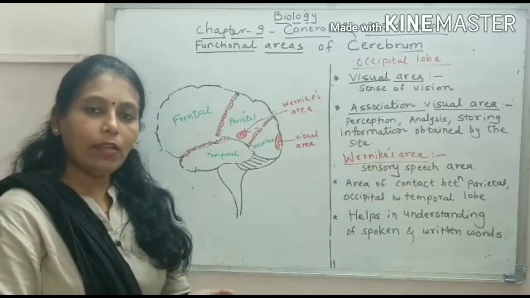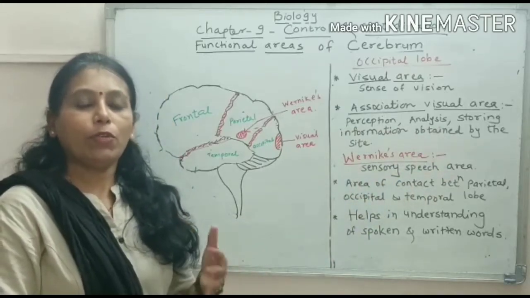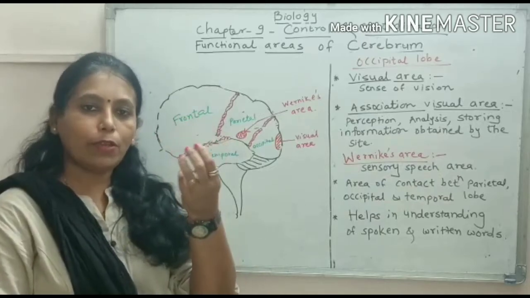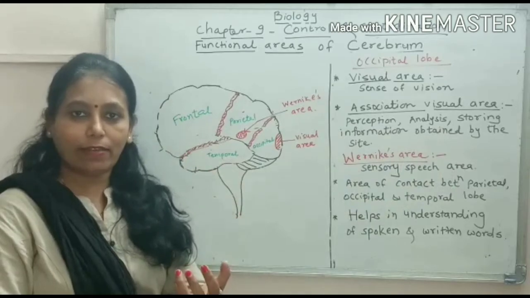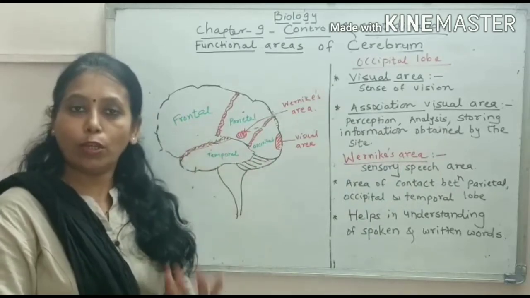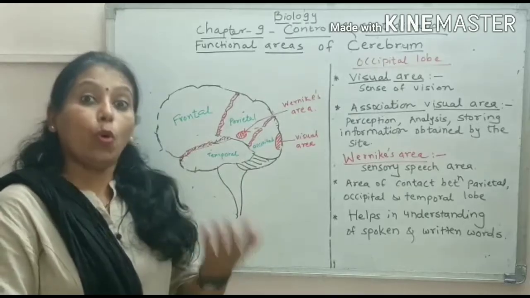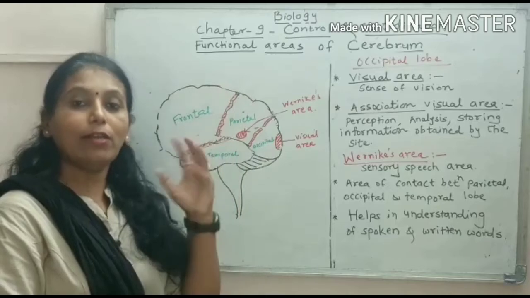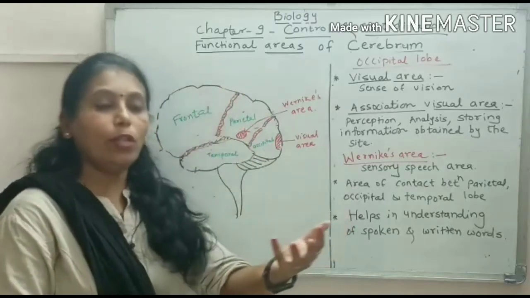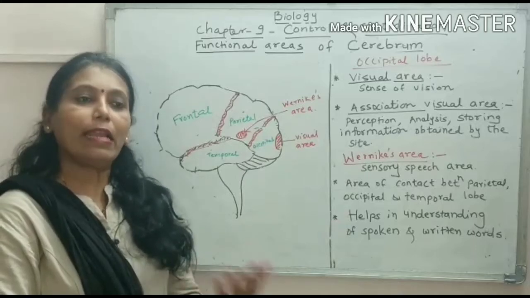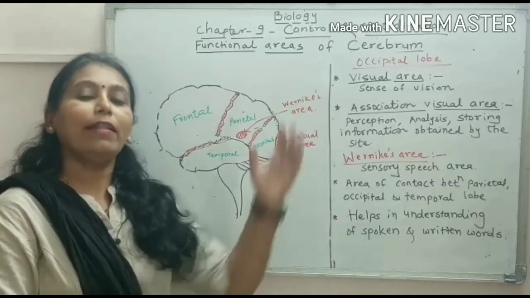For example, suppose you are watching a particular movie. With the help of eyes, you can see very clearly what is going on. With the help of ears, you can hear the sound also. So you can store that particular movie in that particular center, and later on, whenever another person asks you, you can clearly tell him or her that story.